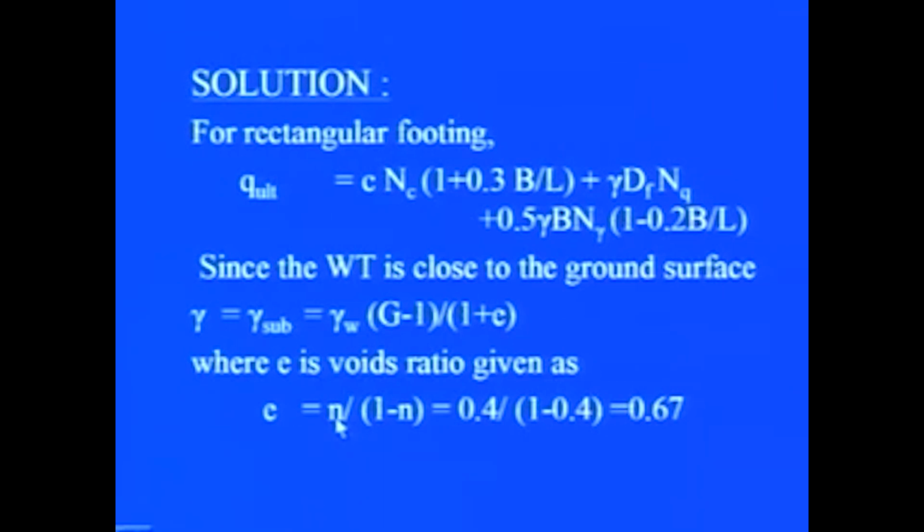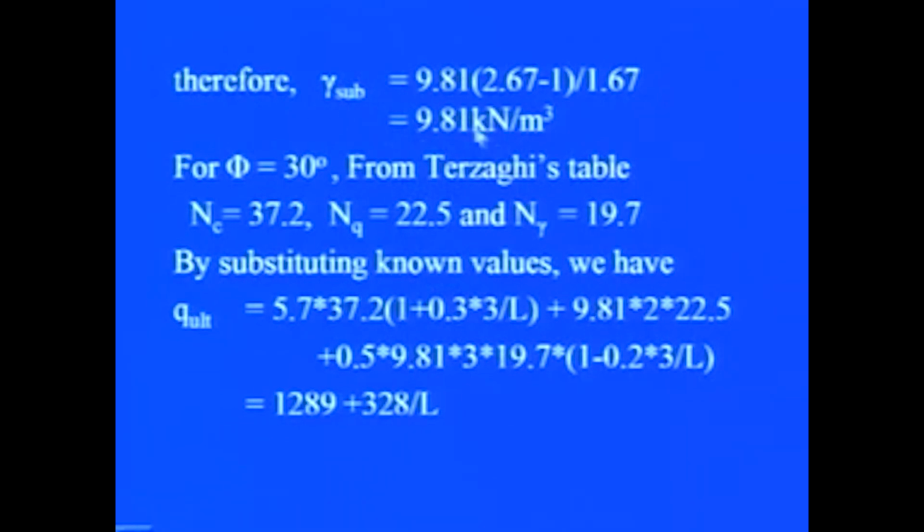So, when we substitute the value of porosity which is 40%, 0.4 divided by 1 minus 0.4, the void ratio of the stratum comes out to be 0.67. Now, when we substitute this 0.67 in the gamma submerged equation, we will find that gamma submerged comes out to be 9.81 kilonewton per meter cube.